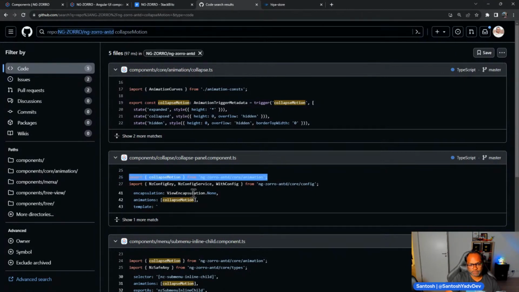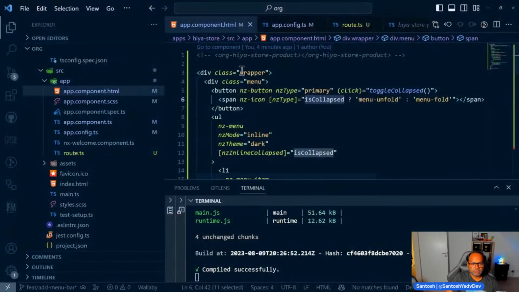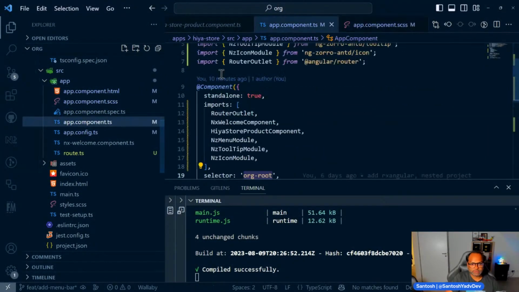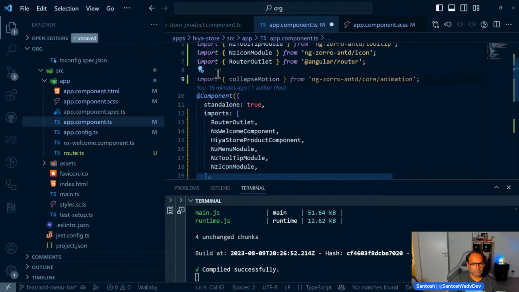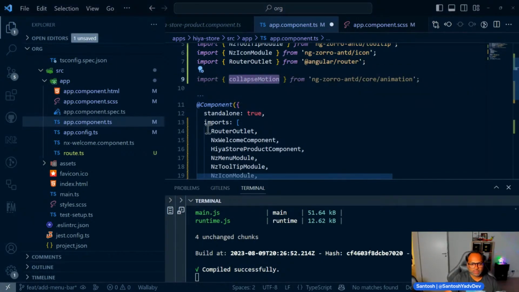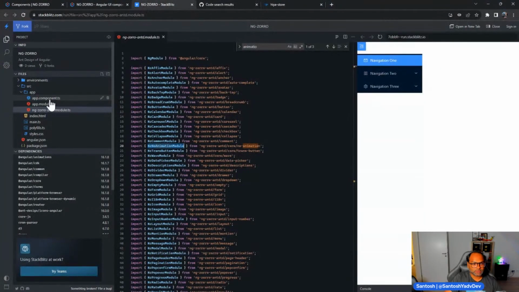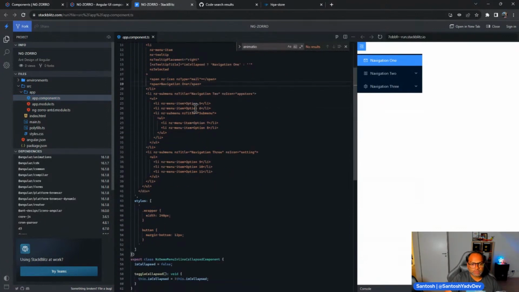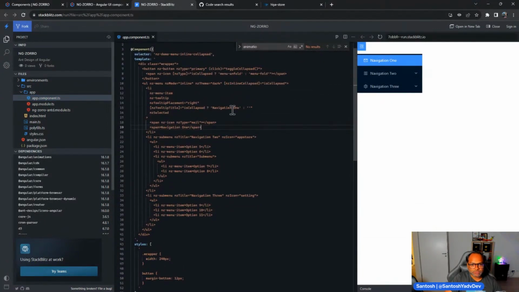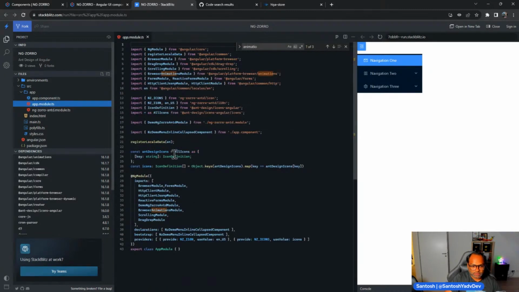So what we have to do is add this collapse motion and check the documentation again and use it here. I couldn't see it actually being used in the example, but somehow it works. And probably there's some reason it works, maybe the icons or they are providing it somewhere. Bootstrap declaration, browser animation module. We do have that.